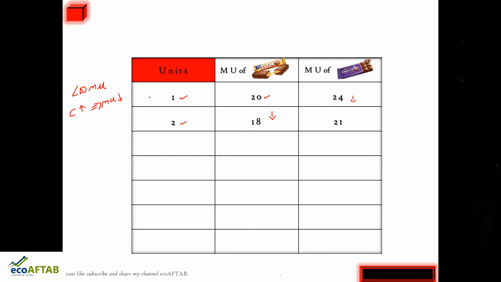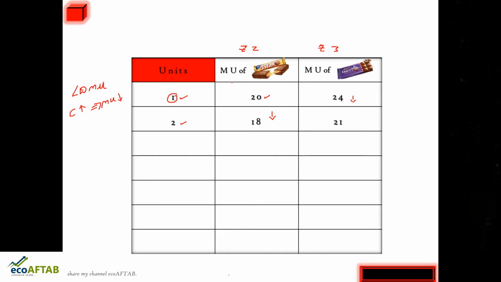If I want to give a brief explanation: the consumer feels that the marginal utility of 5-star is 20 utils and the marginal utility of Dairy Milk is 24, so it is highest, and after that it is going to reduce, so why should he not purchase 1 unit of both commodities? As you know, the price of 5-star is rupees 2 and the price of Dairy Milk is rupees 3.